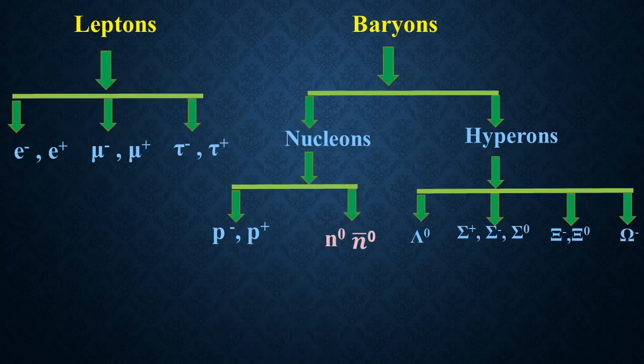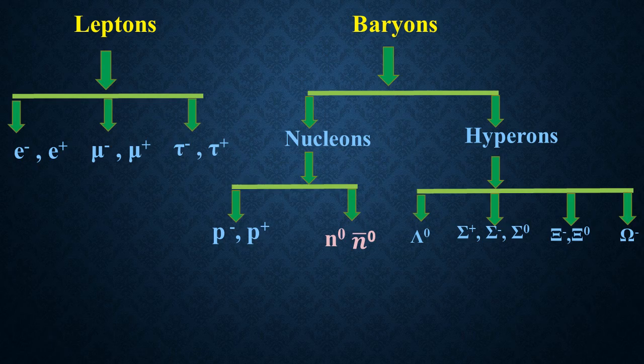Coming to the leptons, they are classified into three types: electron, muon and tauon. These are charged particles which undergo weak and gravitational interaction. The electron has a corresponding antiparticle, the muon has a corresponding antiparticle, and the tau has a corresponding antiparticle.